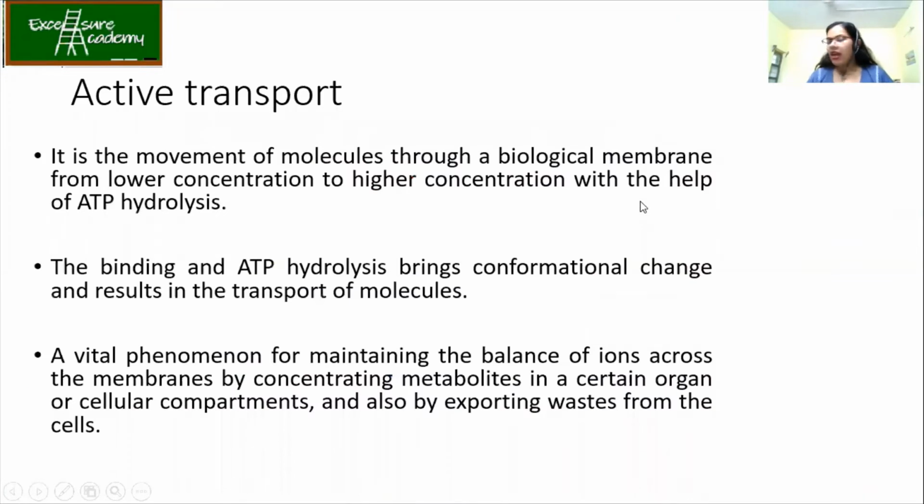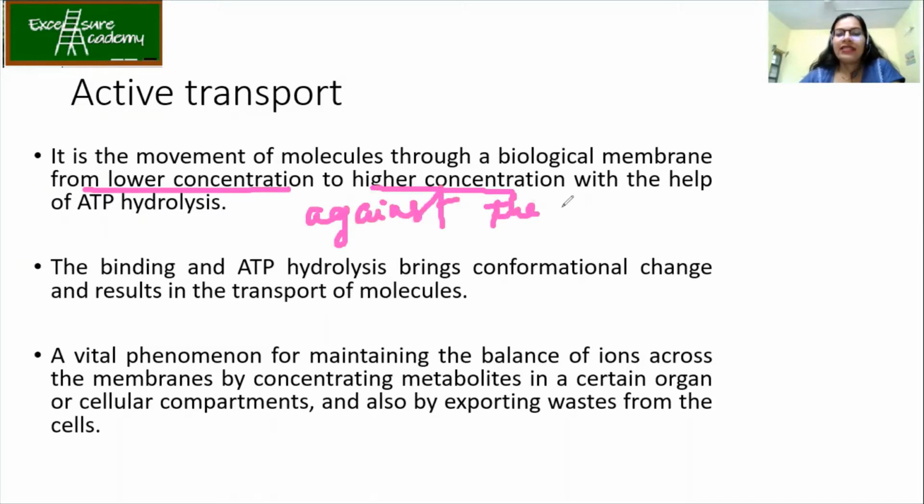Okay, so active transport is the movement of molecules through the biological membrane from lower concentration to higher concentration, and that's why we need energy in order to carry it out. Remember, it's from the lower concentration to higher, that is against the concentration gradient. And that's why we need ATP hydrolysis.